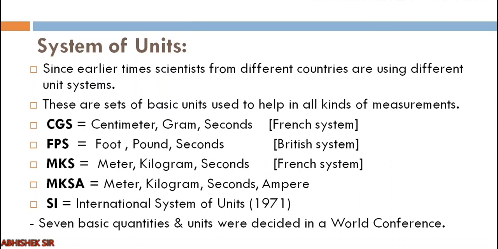So that is why, to reduce these kinds of confusions, all the scientists of different countries united in a world conference, and they decided that we will consider a few basic quantities, we will decide their units, and those would be the standard units all over the world. So that is why it is known as the SI system, the International System of Units. Clear?